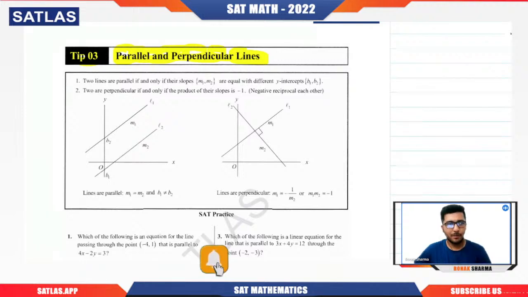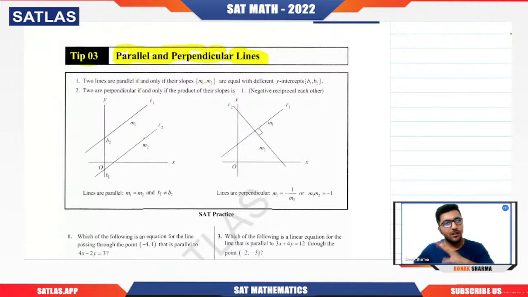Parallel and perpendicular lines. You only need to understand two conditions. Parallel lines means what? The distance between them neither increases nor decreases. Okay, it will always be constant. For lines being parallel, the slope value will be the same. Remember that. But that is true for coincident lines also.